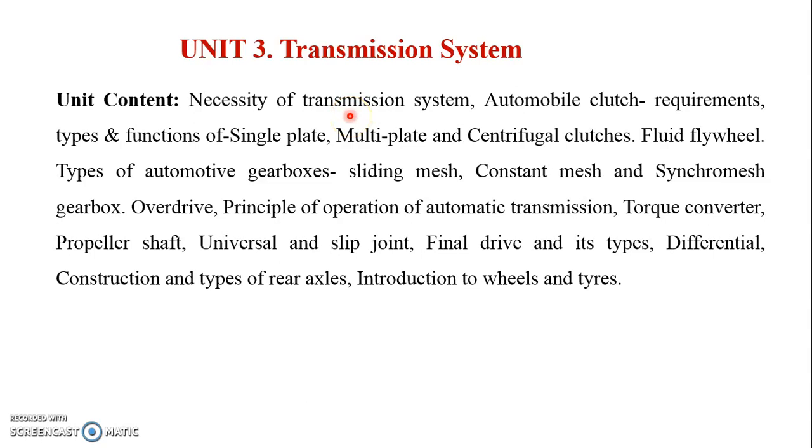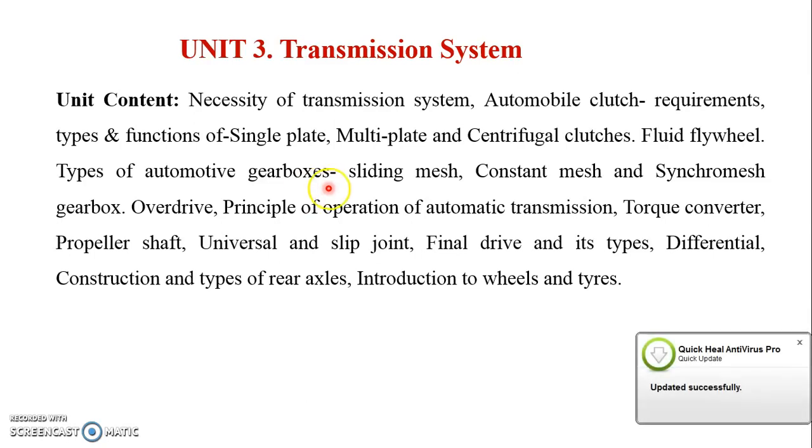In this transmission system, we are going to study the automobile clutch. Then in the automobile clutch, the requirements, types and functions of various clutches. Then types of automotive gearbox. In that we are going to discuss the necessity of the gearbox, and accordingly we will discuss the different types of gearboxes.